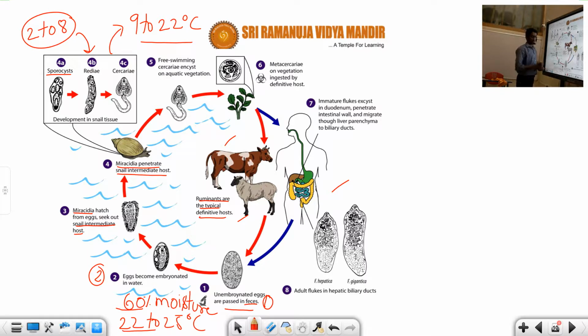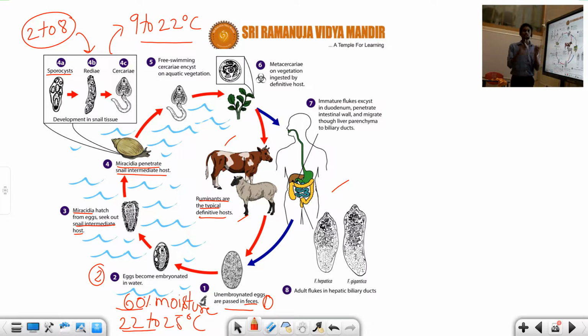From the second step I'll explain to you. The eggs become embryonated in the water and develop into the first larval form, called Miracidia. Once the Miracidia develop, they enter the host, called the secondary host here, nothing but the snail.